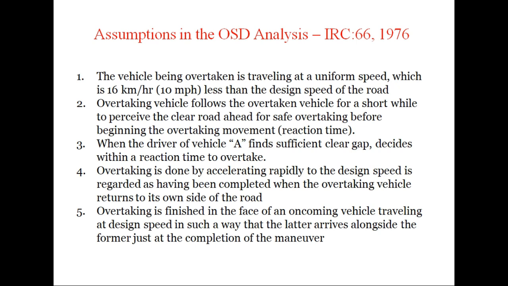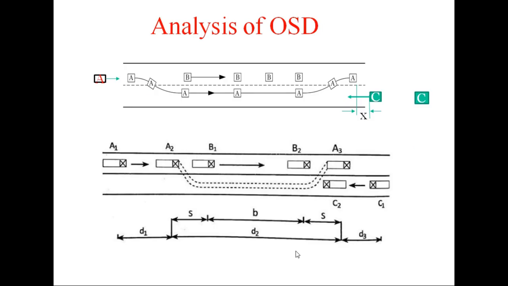And the fifth assumption is that overtaking is finished in the face of an oncoming vehicle traveling at design speed in such a way that the latter arrives alongside the former just at the completion of the maneuver. So this is what I showed you here, that the opposing vehicle will arrive at this position as soon as this vehicle merges into the original lane.